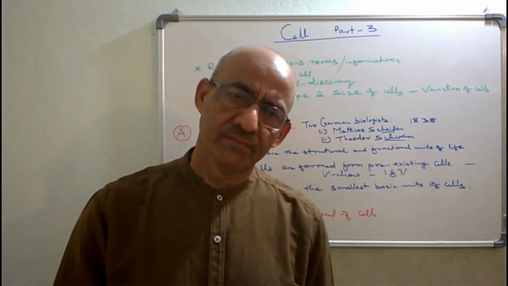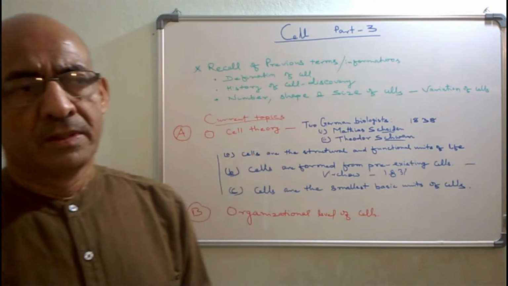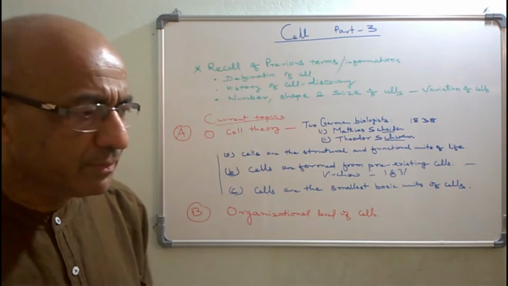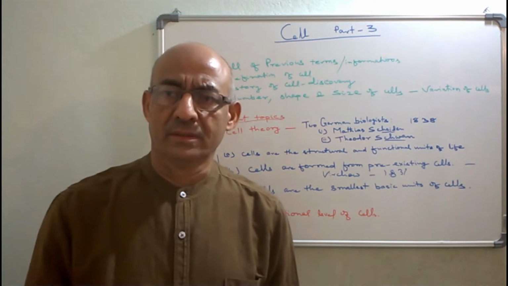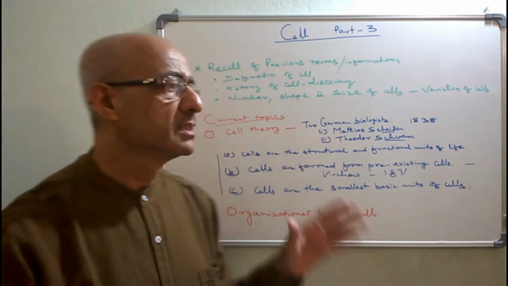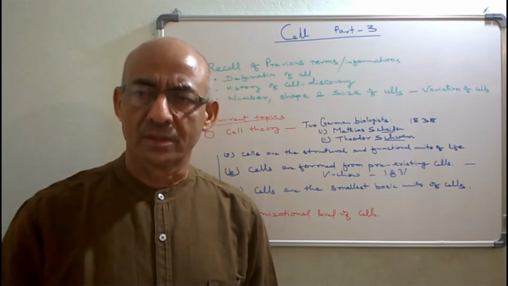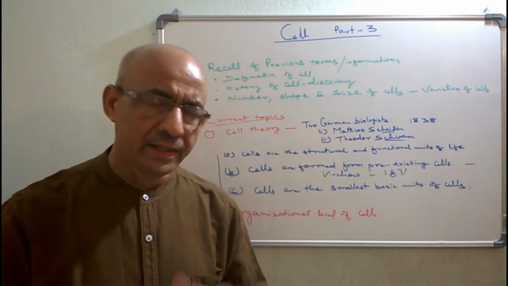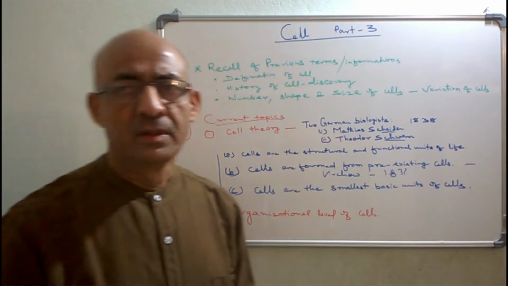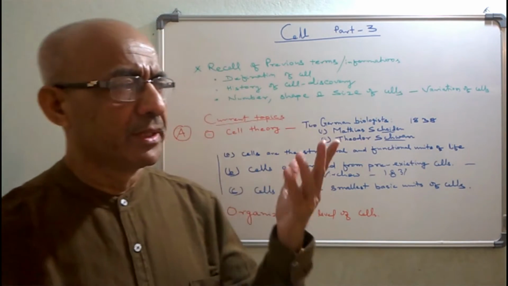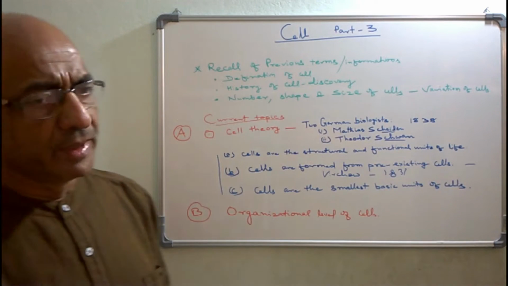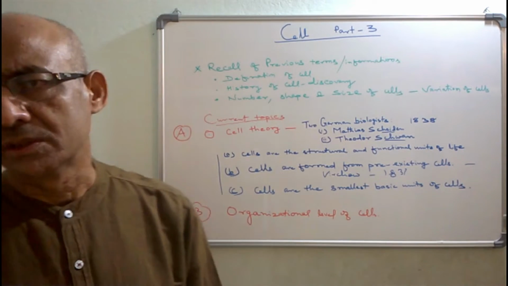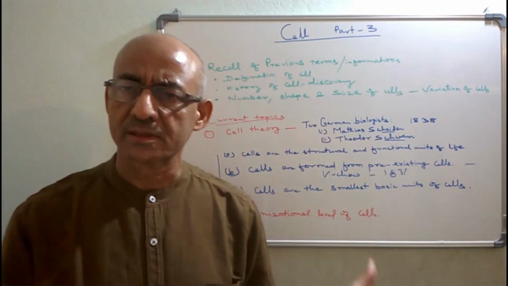Some organisms are having a single cell. That means their body is made up of a single cell. They are called unicellular organisms. We have already discussed. And the huge, big organisms like big trees, big animals like elephant, whale, we human beings also are made up of a number of cells.